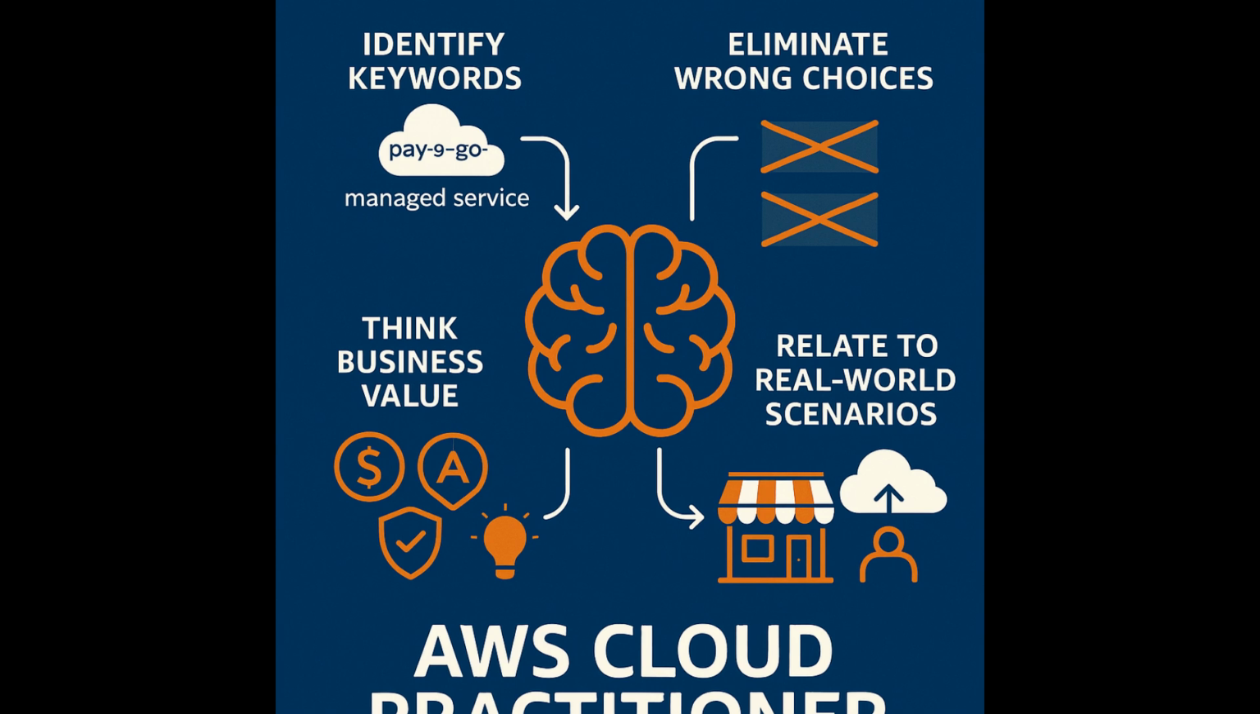Think business value. Always relate the technical concept to the value it delivers. Cost savings, availability, innovation. Relate to real-world scenarios. Imagine how the concept would help a company in practice, not just in theory. By practicing this way, you'll build both your knowledge and confidence for the AWS Cloud Practitioner exam.